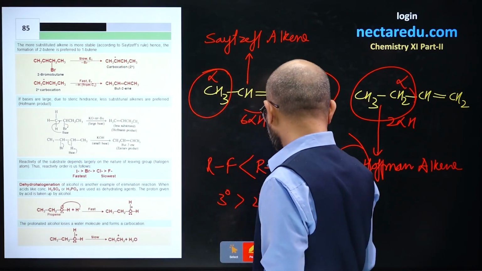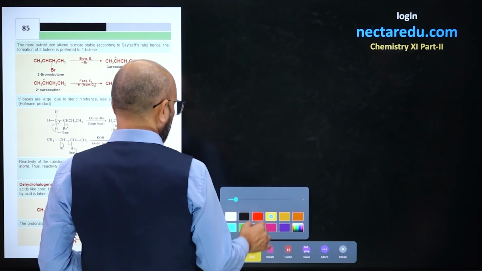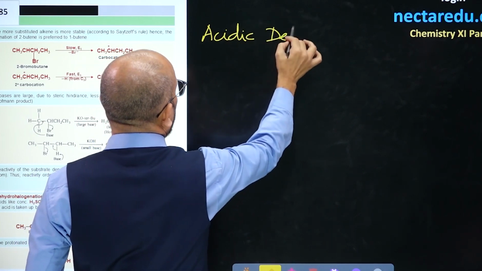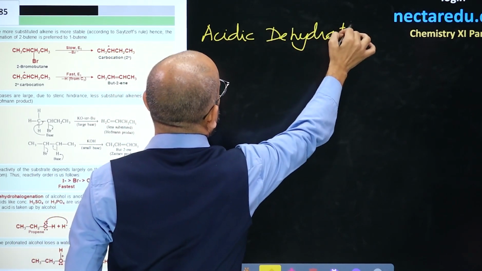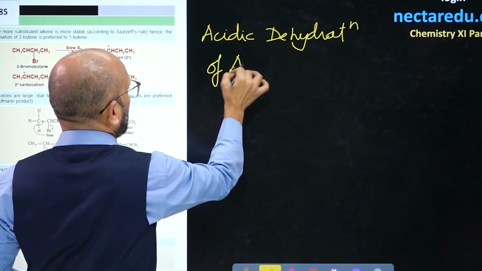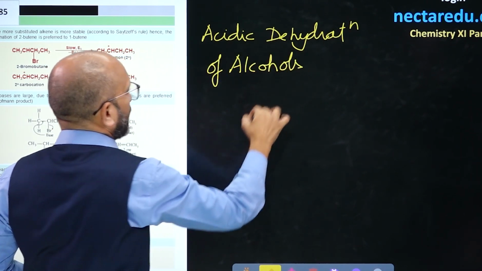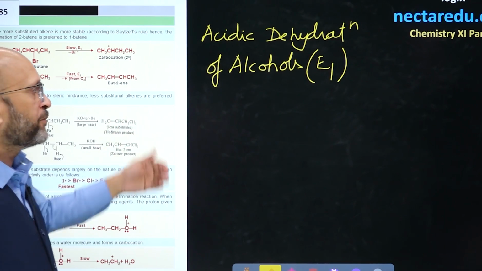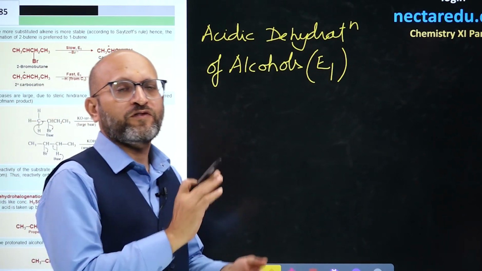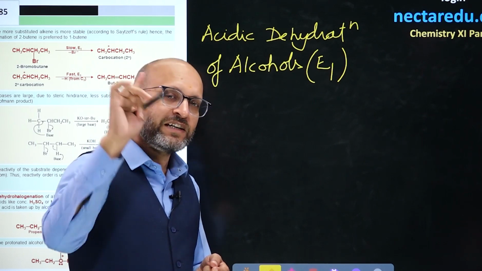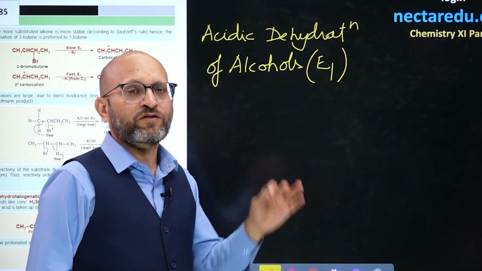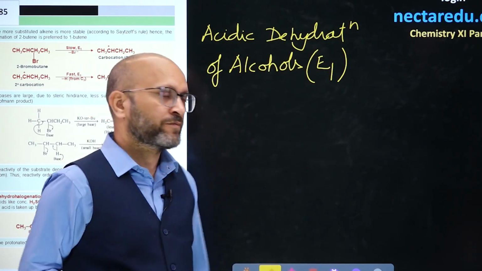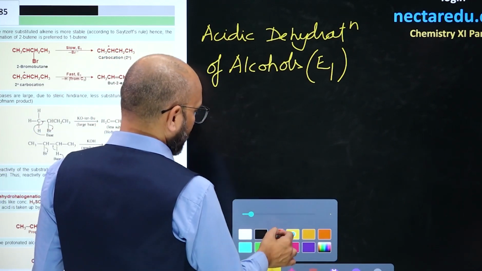Alright. Next is a reaction which has the name of acidic dehydration, acidic dehydration of alcohols. It is an example of E1 elimination. It is again a beta elimination reaction because hydrogen is removed from the beta carbon. See, dehydrohalogenation is a beta elimination reaction. Acidic dehydration of alcohol is also a beta elimination reaction because H is getting removed from the beta carbon. Alright. So what is the first step in acidic dehydration reactions?